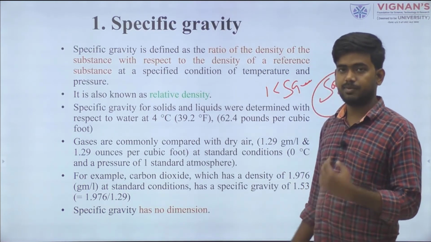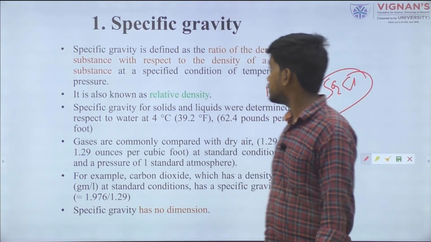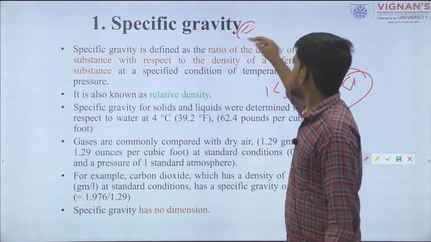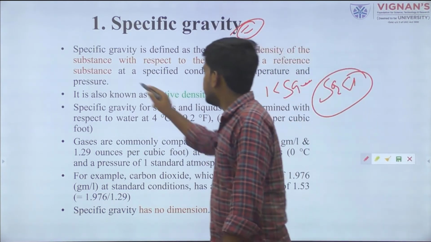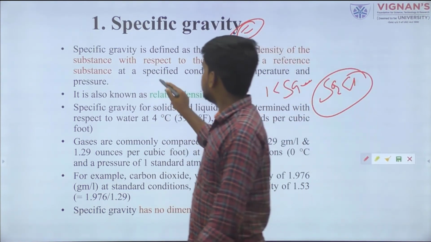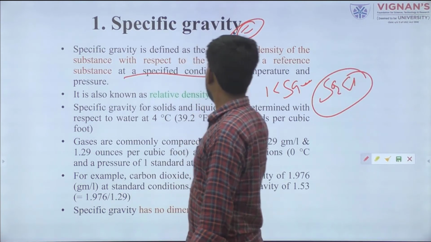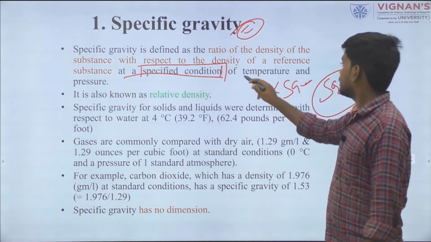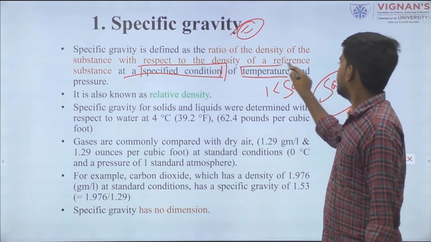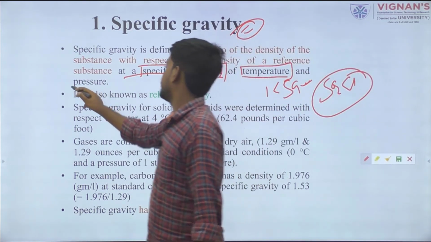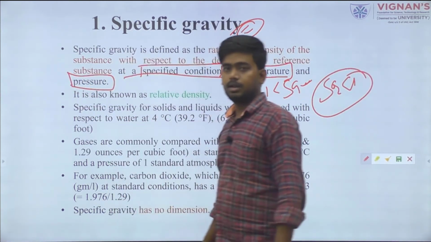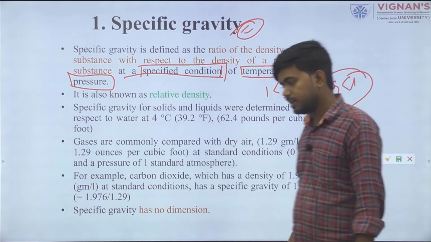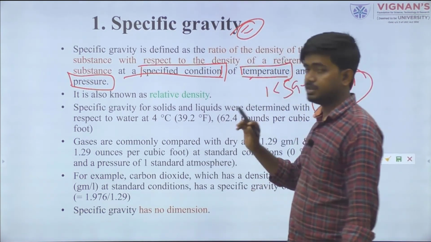If we change the reference sample density value, then the specific gravity value also changes. And in the specific gravity definition, it is clearly mentioned that it is at a specific condition, meaning a temperature and pressure value.